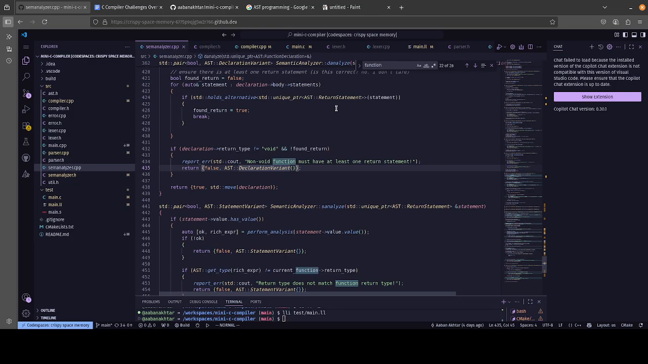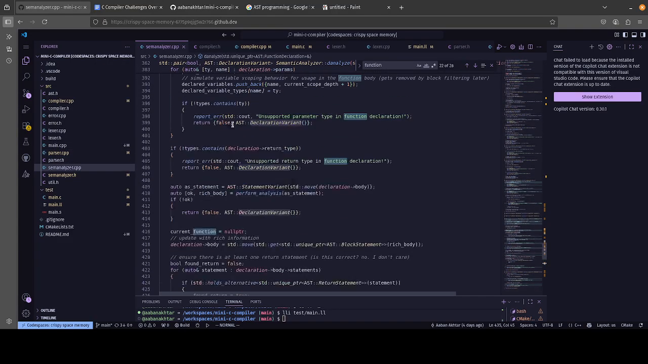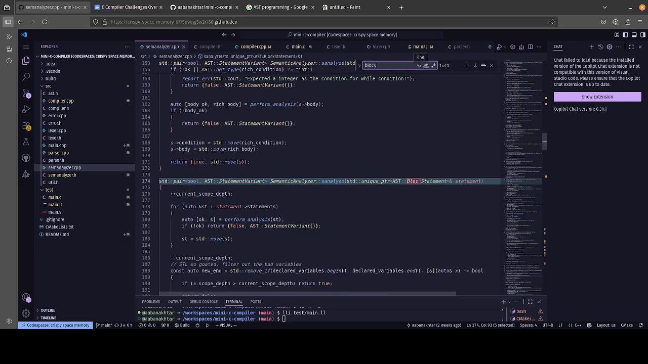So that is the declaration return type stuff. Another interesting part of the semantic analyzer is the block statements, because they're scoping, and scoping is cool. Because the thing about scopes, right, is once you,